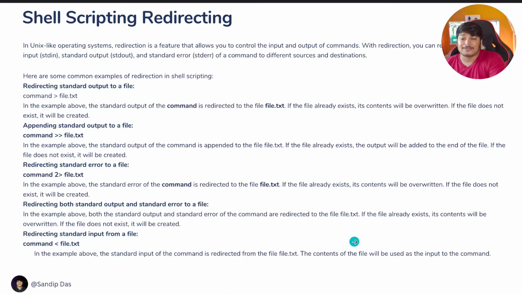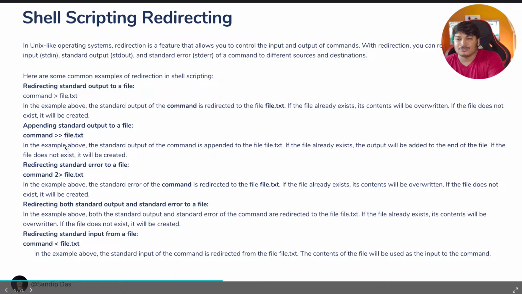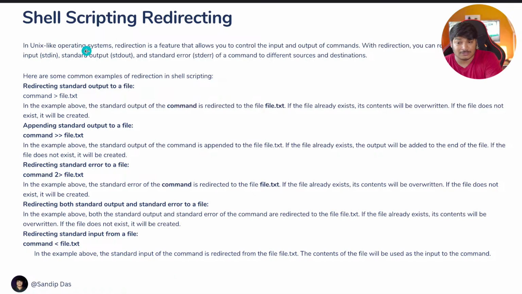Now, shell scripting redirecting. If you have previously used it somehow without knowing all this, now what is it? In shell scripts, in Unix-like operating systems, redirection is a feature that allows you to control the input and output of commands. Now you might think this is pretty common or maybe basic, but it holds a lot of use cases. You'll learn it of course while going through your projects. But for now, we learn the basic usage, and later on we will see a lot of advanced use cases.